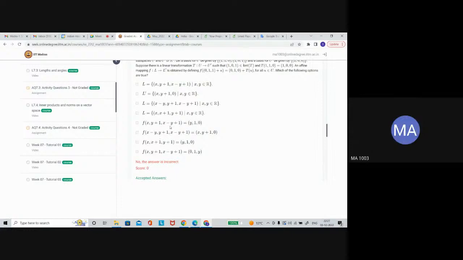So which one is representing the affine mapping? How will we find this one? When will we say a map is affine, from L to L prime? So let's go back to our definition.